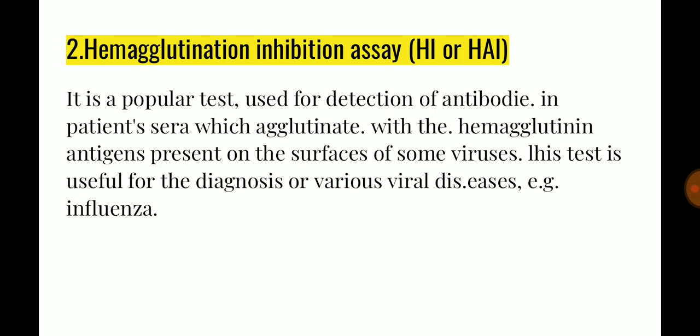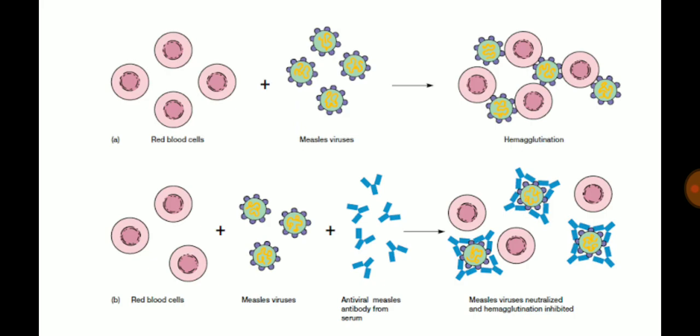But now we use this property to diagnose the disease. And how we do it? Let's see with the help of a figure. In the first row you can see RBC with measles virus. Measles virus also has that antigen, and they bind. Since the antigen is well exposed, they will bind with the specific site on the RBC, and they will show clumping or agglutination, and we can see the agglutination from outside.